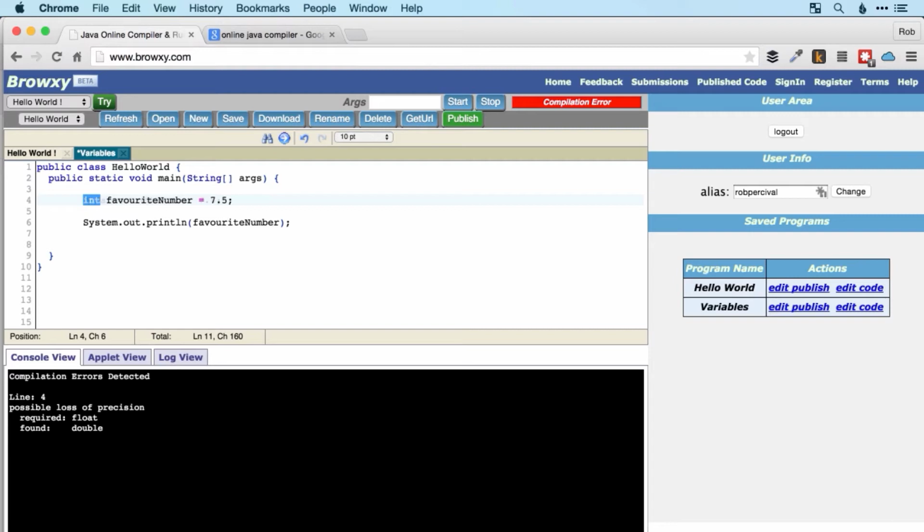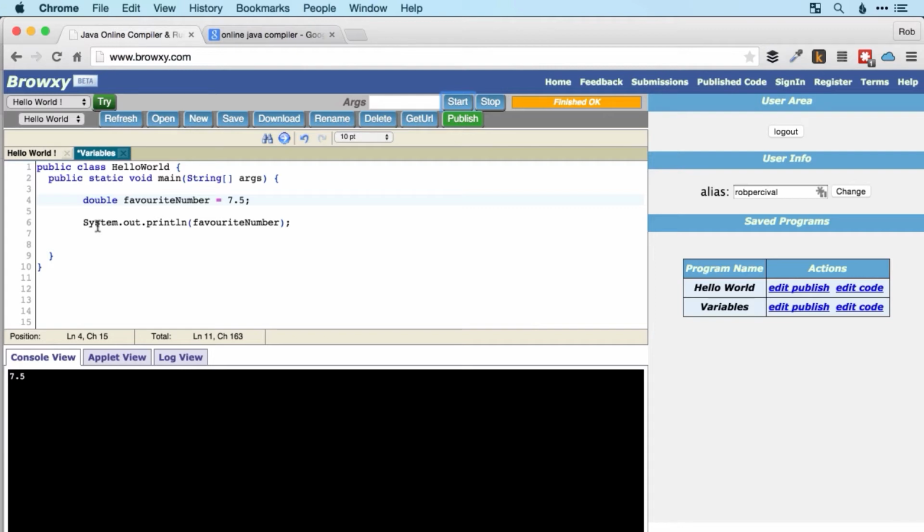So we need to change the variable type to one that can accept a non-whole number. And the one that I normally use is a double, so named because it takes up double the memory of a standard floating point number, and a floating point number is just a decimal. So a number that can be either a whole number or a decimal. So when you want to use decimals, I'd recommend using double like that. And then let's just take a look. Now that displays 7.5, no problem at all.